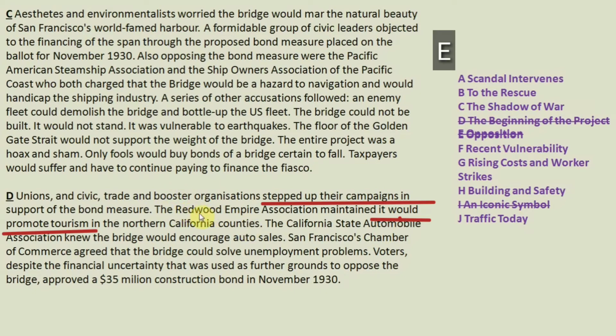Now they were also acting positively. The California State Automobile Association knew the bridge could encourage auto sales. Again, positive is happening. And San Francisco's Chamber of Commerce agreed that the bridge could solve the unemployment problem. Now, things were happening positive.